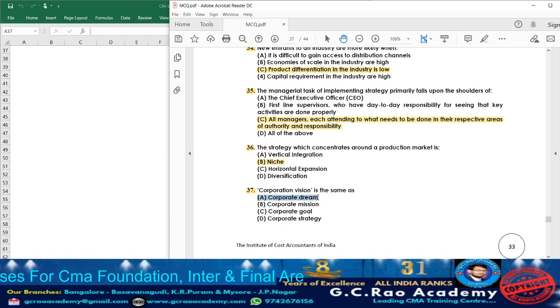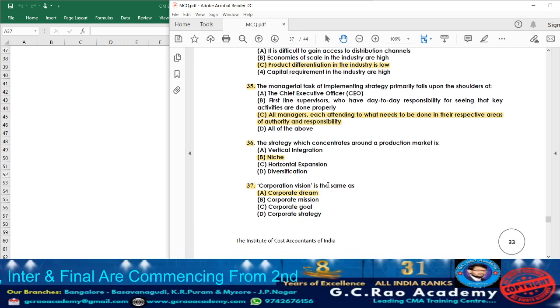Option A, corporate dream and corporate vision will be same. Vision means what? They are going to see in the future how the company should be, how they want to be in the market. That is vision. So nothing but it is one of the dreams of the organization. Both are same.